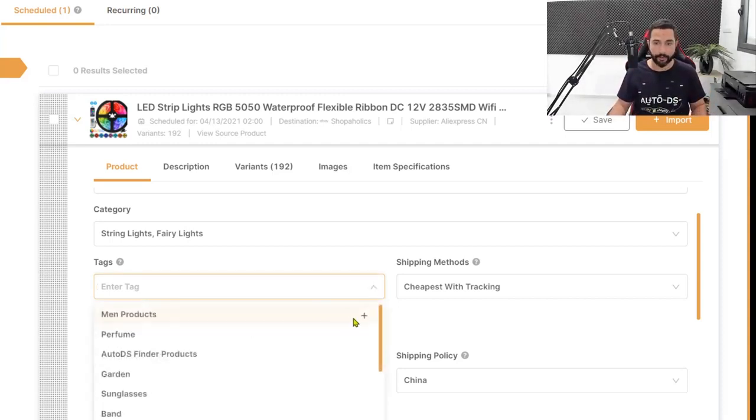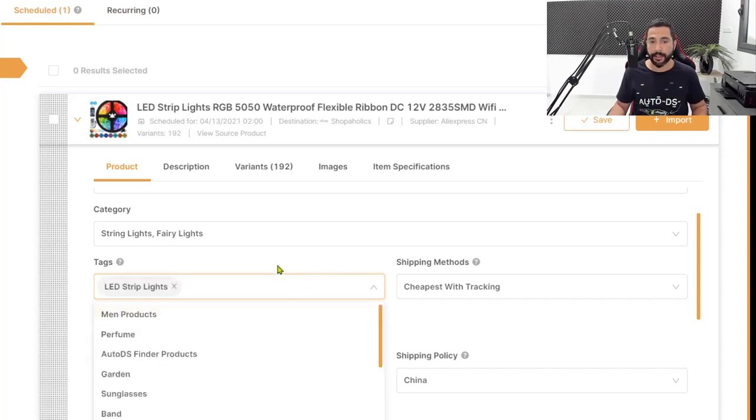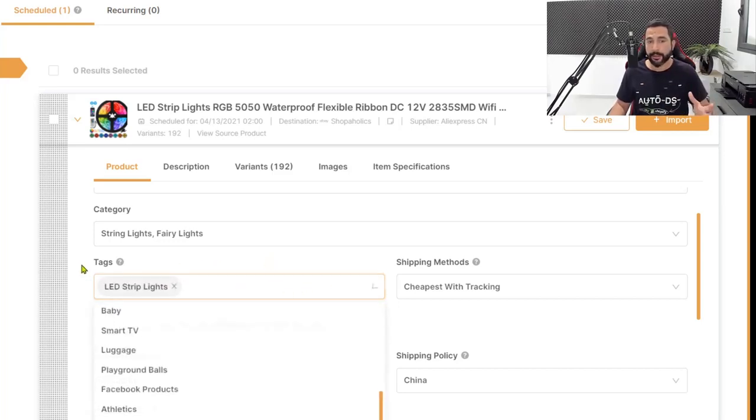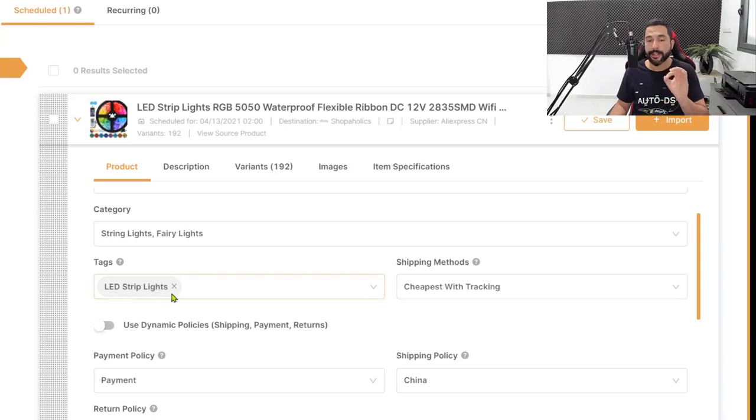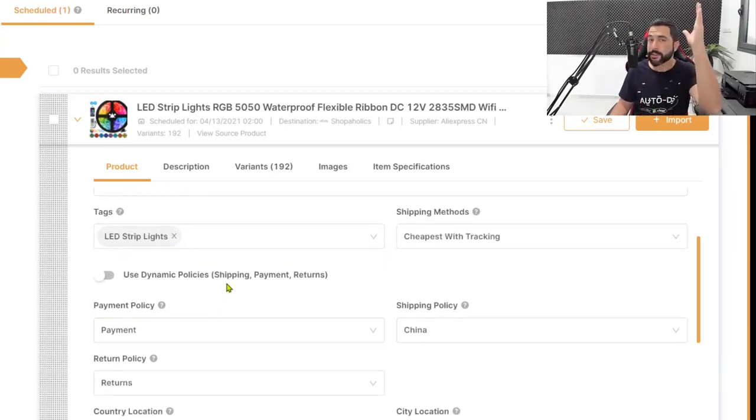So in this example, I'll create a niche called LED strip lights. I'm going to click on the plus to add that tag, and now I'll have this tag forever. Every time I add a product from LED strip lights, I'll tag it with this tag. And once again, later on, open up your LED strip lights tag, and that way you'll see only those products and see how that niche performed. Optimize and multiply your success from there.